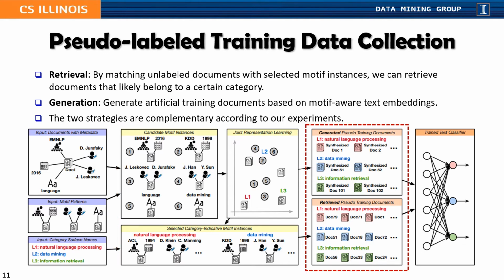The second step is to collect pseudo-labeled training data. We propose two strategies, retrieval and generation. In retrieval, by matching unlabeled documents with selected motif instances, we can retrieve documents that likely belong to a certain category. In generation, based on the motif-aware text embeddings learned in the joint representation learning step, we generate artificial training documents. The two strategies are complementary according to our experiments.